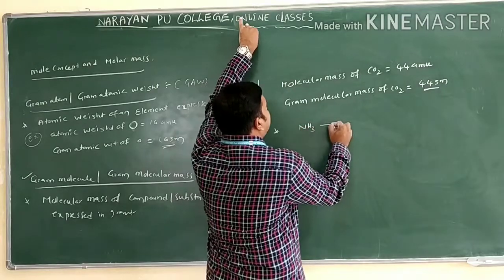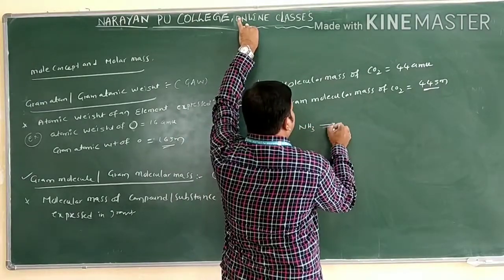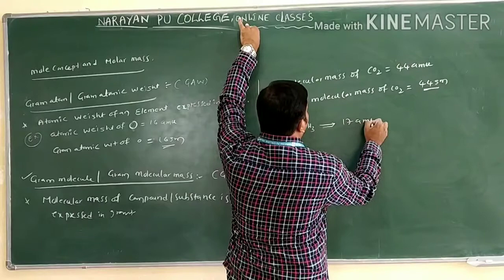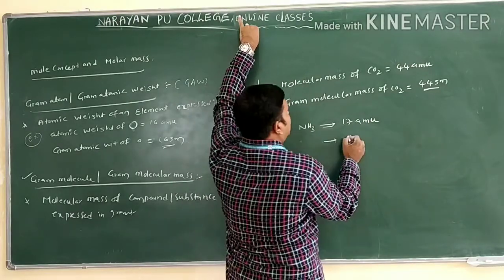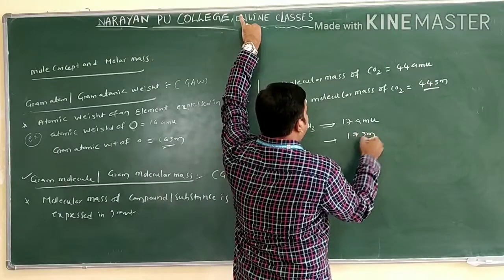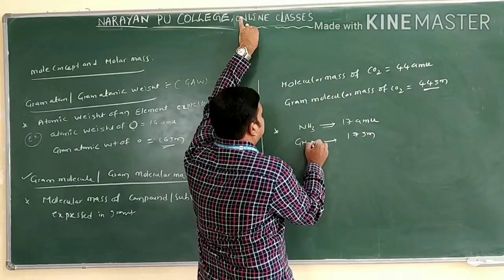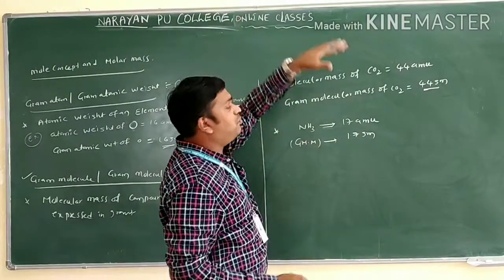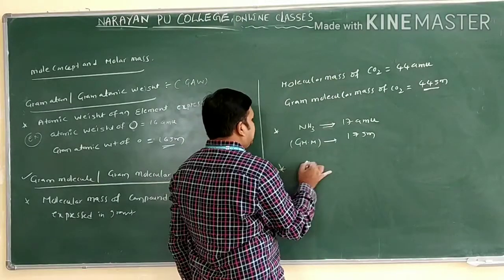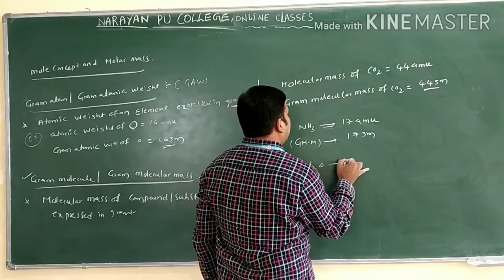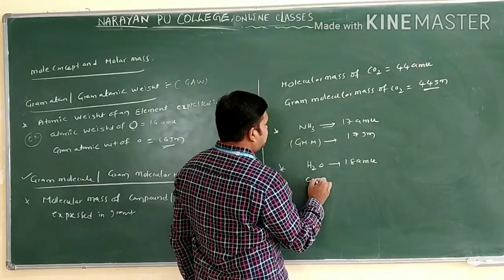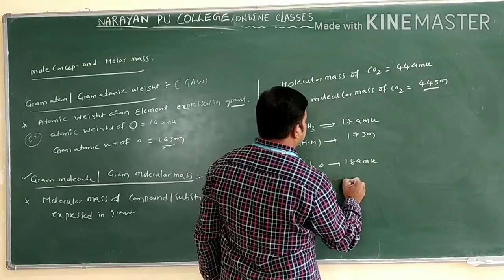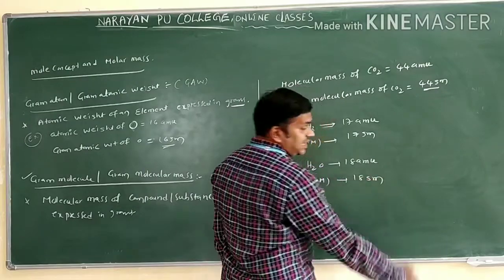Ammonia I am writing here, that has 17 AMU. If you want to express this ammonia in grams, what will you get? 17 grams. This is the gram molecular mass only. If you want to take water, we have 18 AMU. If you express this value in gram molecular mass, you will get 18 grams only.